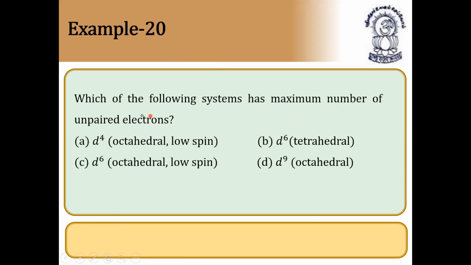Next question. Which of the following systems has the maximum number of unpaired electrons? d4 octahedral low spin, d6 tetrahedral, d6 octahedral low spin, d9 octahedral. Low spin means fewer unpaired electrons. So the answer could be d6 tetrahedral, because it contains 4 unpaired electrons. This is 1 unpaired, this is 4 unpaired, and this is also 4 unpaired, but due to low spin the unpaired electrons become 0. So the answer is option B. Very, very important question.